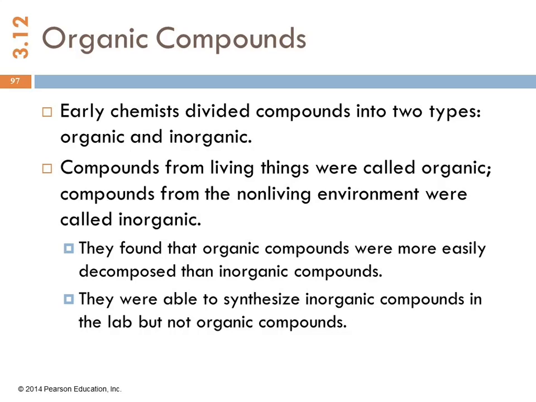The division of organic and inorganic in chemistry came from a long time ago, like many things. It's a holdover from an earlier time. Compounds that were isolated from things that were alive or had been alive were called organic, and compounds from non-living things were called inorganic. Now, you go to the grocery store and there's organic apples and they cost more. Are the other ones inorganic apples? No, they're just apples that they may have used pesticides on, right? Chemists use the word organic in a much different way than they do at the grocery store.